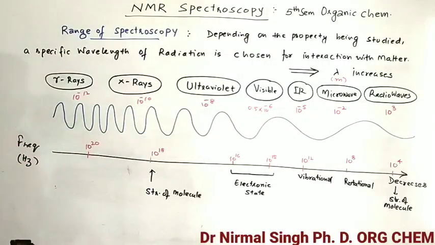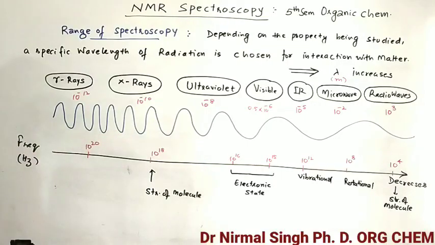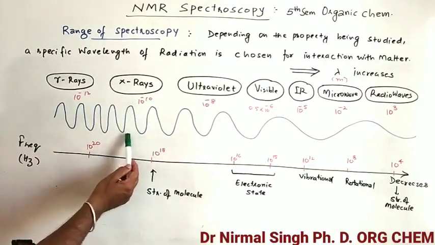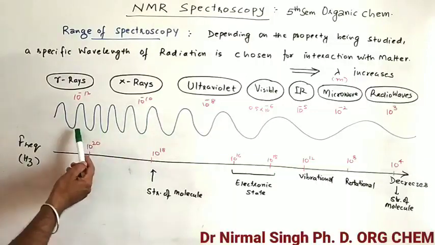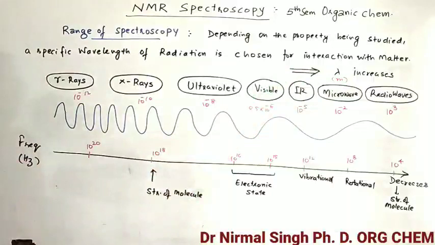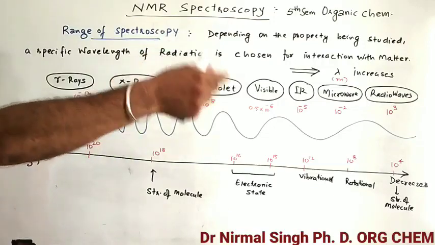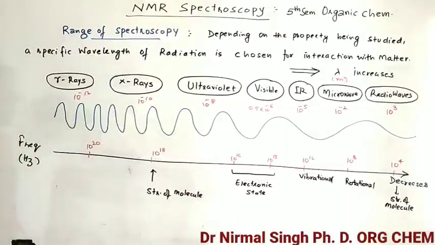Wavelength is the distance between two crests or two troughs. You can see this distance keeps on increasing, which means wavelength keeps on increasing. The wavelength of X-rays is lowest and the wavelength of radio waves is maximum.